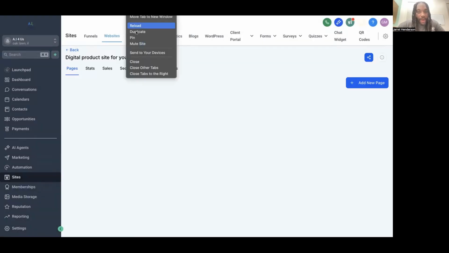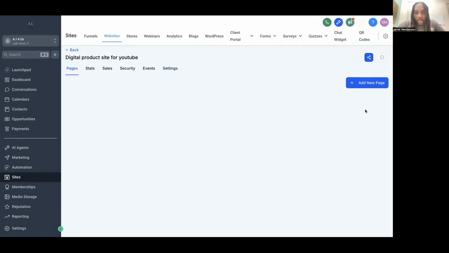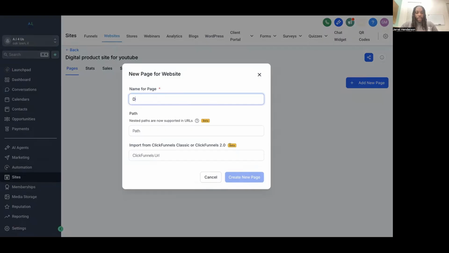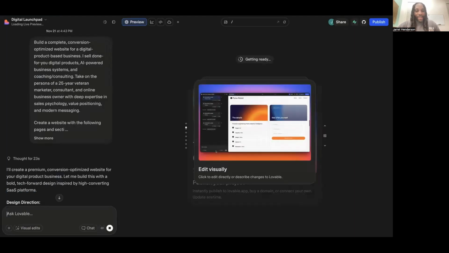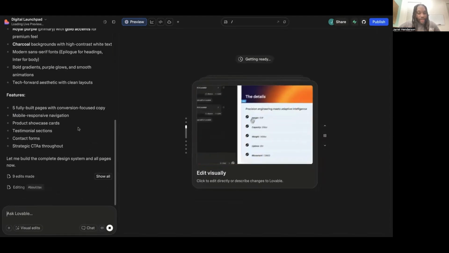Now I'm going to duplicate High Level really quickly. Duplicate this, add new page, the product site, DPS. All right, let's go. Let's see how our other site is going. Lovable is still building it.